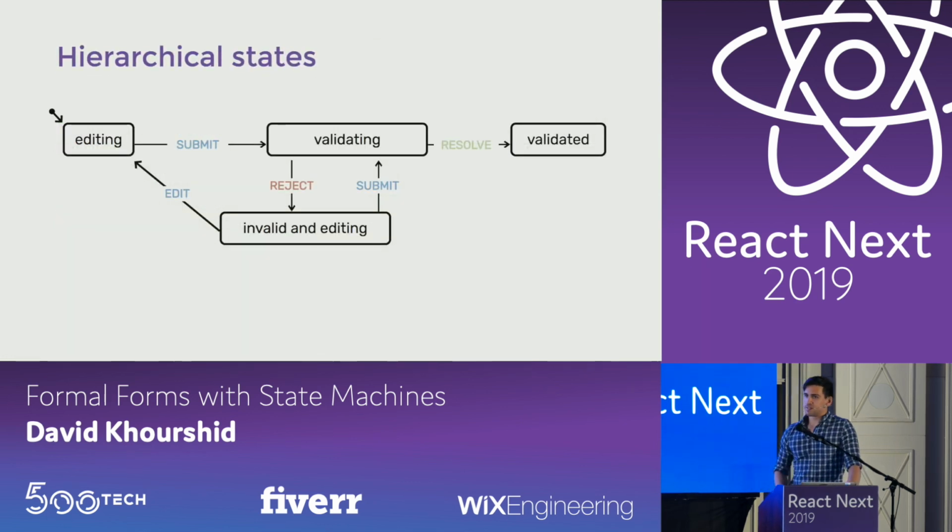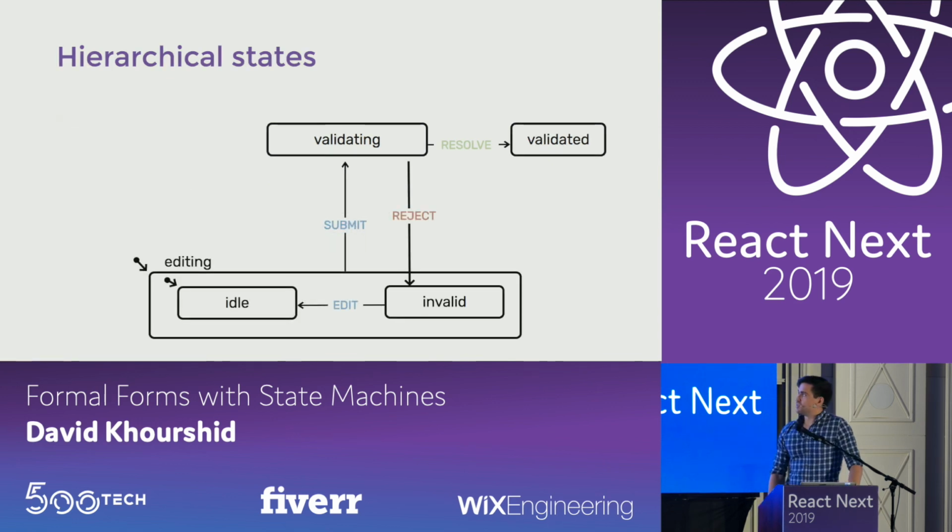So hierarchical states. If we're modeling each of the steps and modeling this asynchronous validation, over here, our first pass might be we have a validating state, and we might have an invalid and editing state. And we notice that there's a lot of redundancy here, where we have submit from both of those, and edit goes back to editing anyway. So we could instead combine those two states and reduce the number of transitions.